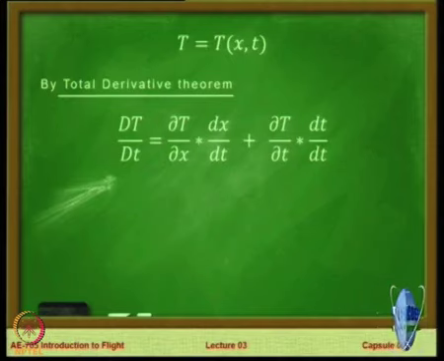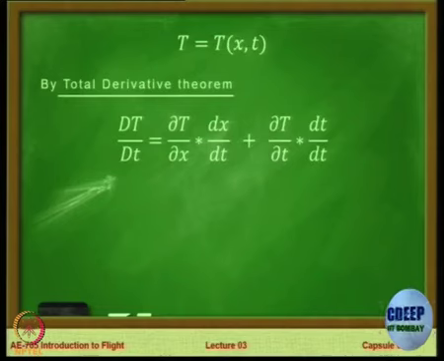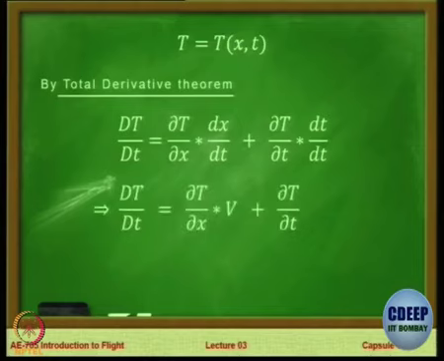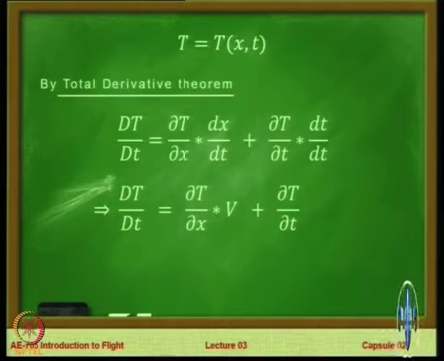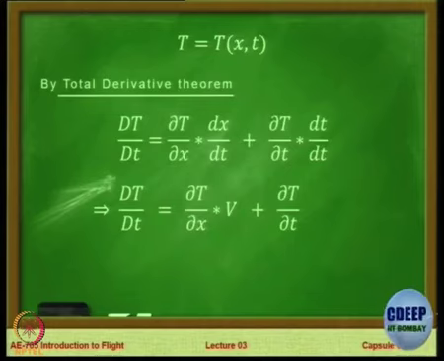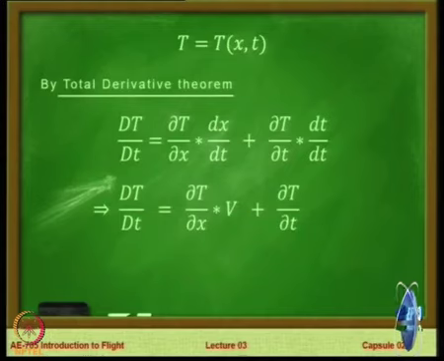This is true for any property such as temperature, which depends on more than one parameter. So ultimately, the total derivative of temperature with time becomes the partial derivative of temperature with x times velocity, because v is dx by dt, plus the partial derivative of T with time. That's all. So the total derivative will be a sum of two partial derivatives.